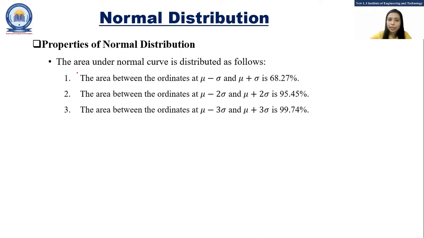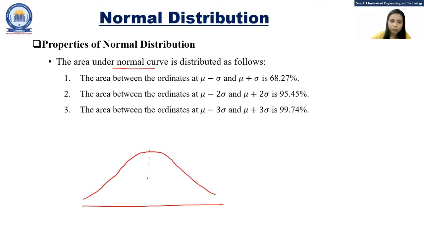The next property is for the area under the normal curve. The area under the normal curve is distributed as follows. The area between the ordinates mu minus sigma and mu plus sigma is 68.27%.